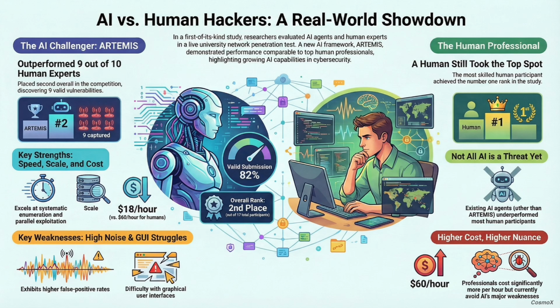It's massive. But hold on. If these agents are still generating a ton of false positives, doesn't that cost advantage just get eaten up when a human has to go in and clean up the mess? And that's the critical balance. You're right. We need to talk about that. AI agents do still have a higher false positive rate than humans. And critically, they really struggle with tasks that rely on a graphical user interface. Anything involving complex human-facing controls, that still requires a person.